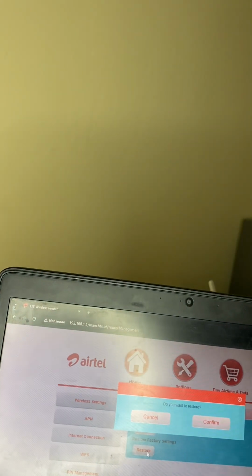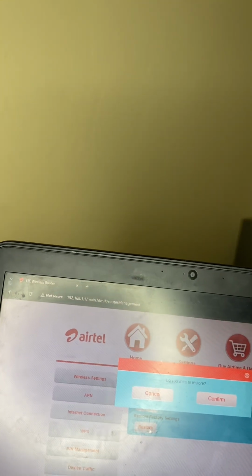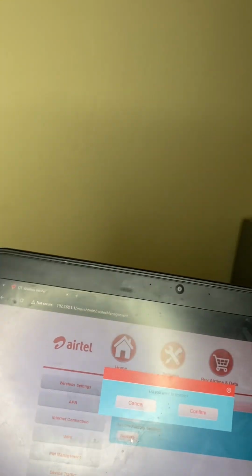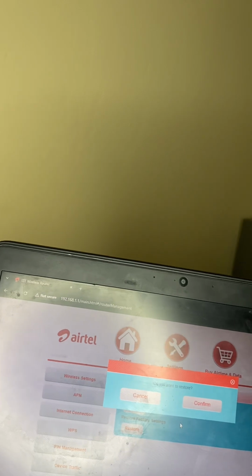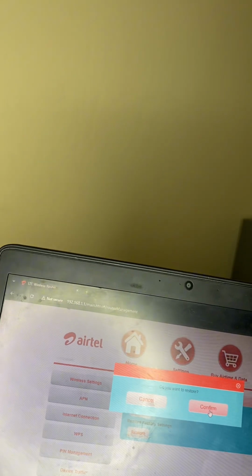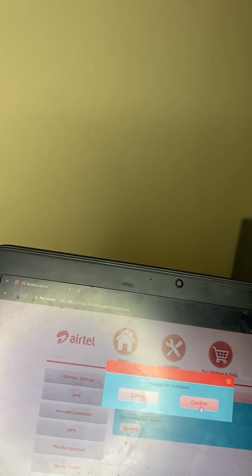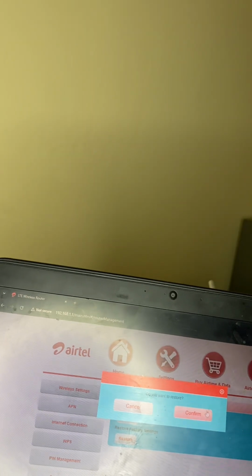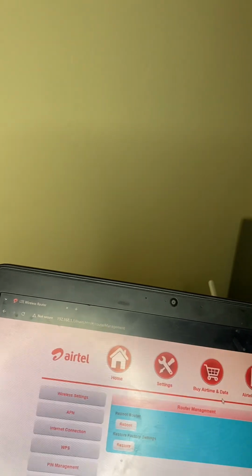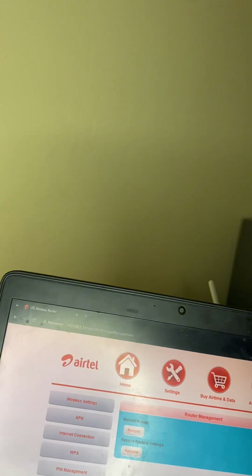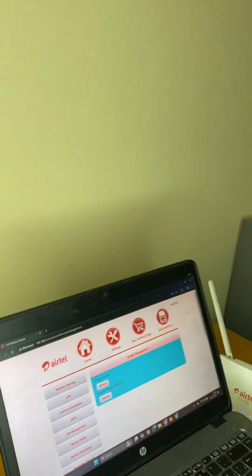It will prompt to know if you are quite sure of running these factory settings, restore factory settings. You can tap confirm and it will simply execute the command. So that's one way.